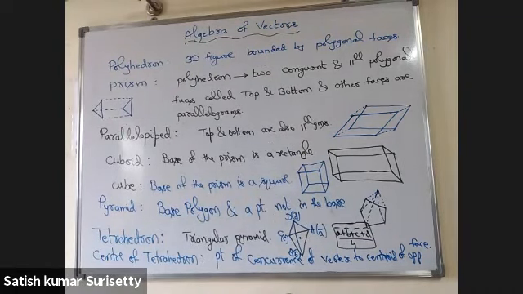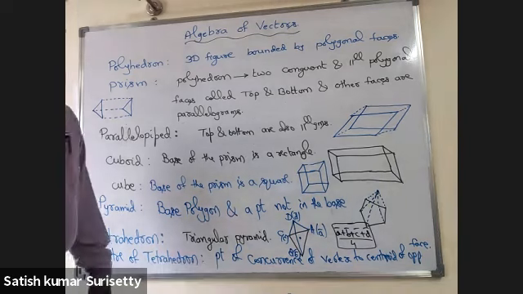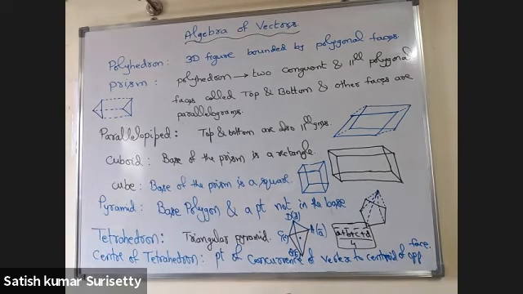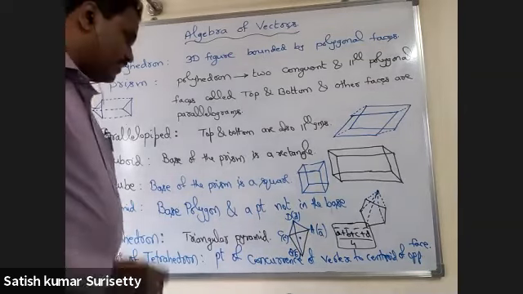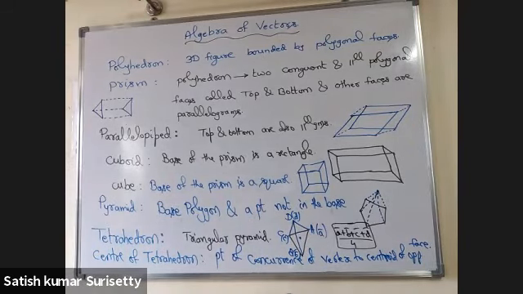This you can derive easily also by using section formula. Internal point of division, apply for 3:1 to the vertex to the centroid of opposite face. Then you'll get A bar plus B bar plus C bar plus D bar upon 4.